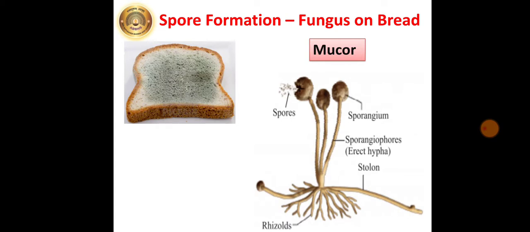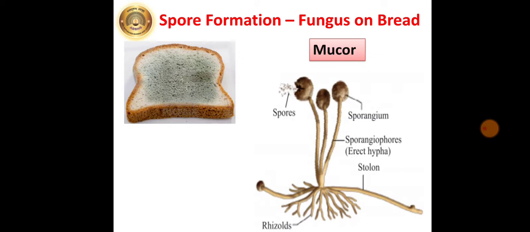Now next we are going to see spore formation. Now students, you may have seen that if stale bread is just kept as it is for 2-3 days, it will become dark blackish and fiber-like things will grow on it, and that is nothing but fungus on bread. So take a piece of wet bread or bhakri and keep it in a humid place. Fungus will grow on it within 2-3 days.